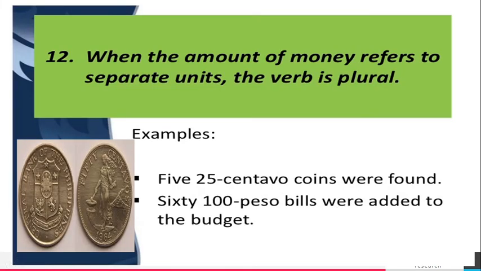When the amount of money refers to separate units, the verb is plural. 525 centavo coins were found, because the amount of money refers to separate units. 60 100-peso bills were added to the budget because separate units. So we have to use plural verb were.